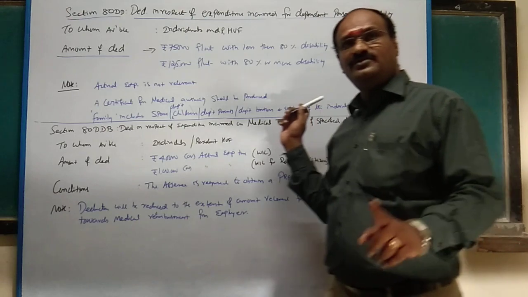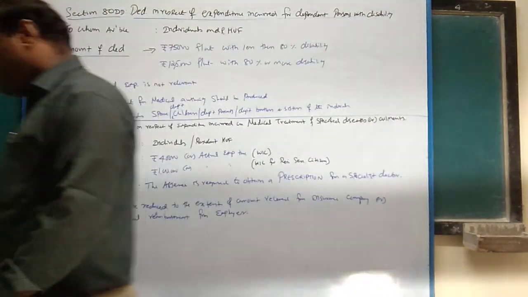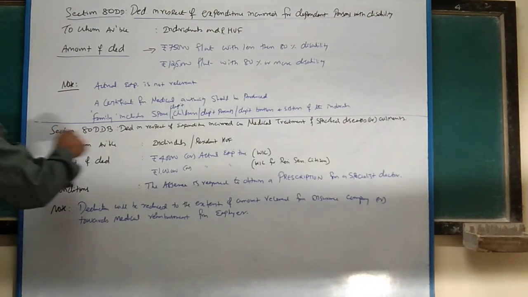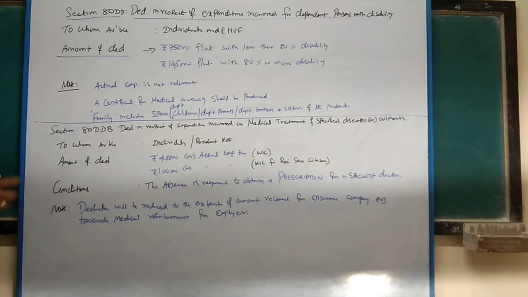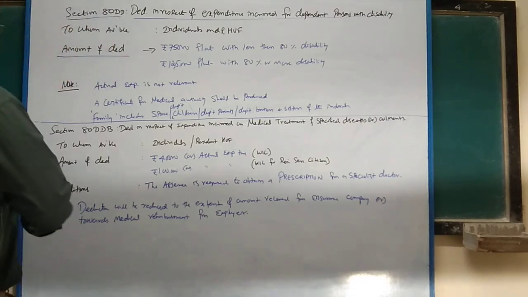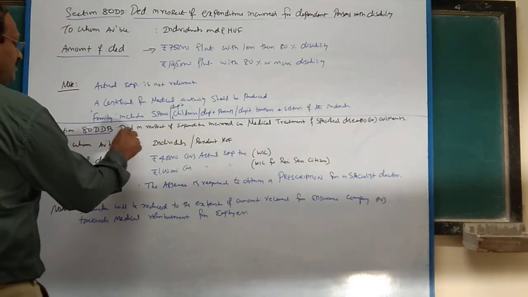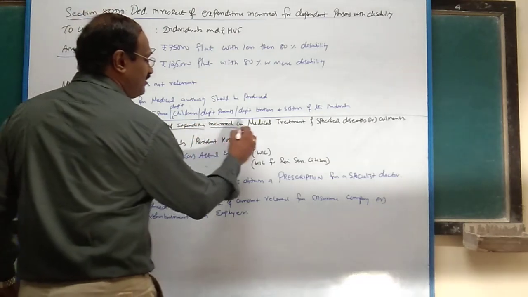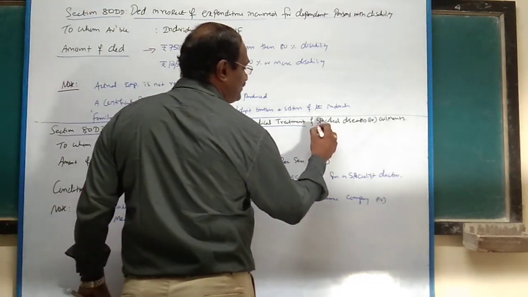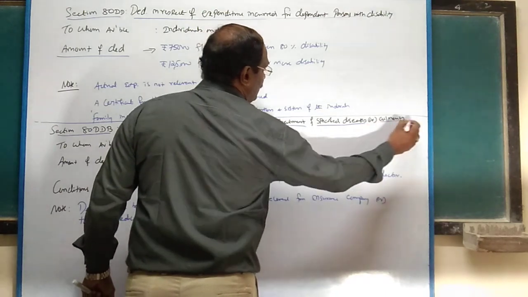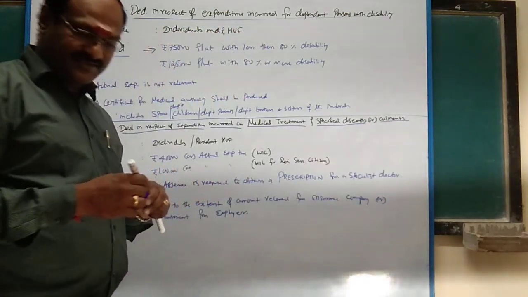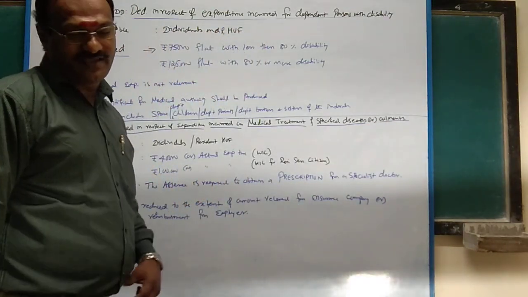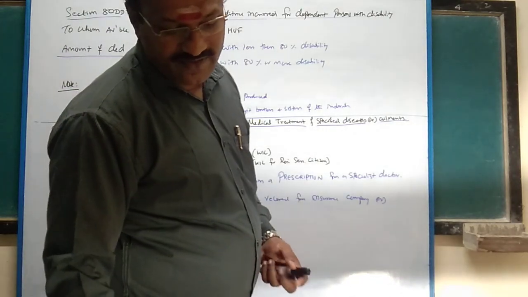Any doubt? So this is section 80DD. Next one, section 80DDB. Deductions in respect of expenditure incurred on medical treatment of specified diseases or ailments. Specified diseases are given in rule 3A or 5A, I think so. It is not given.